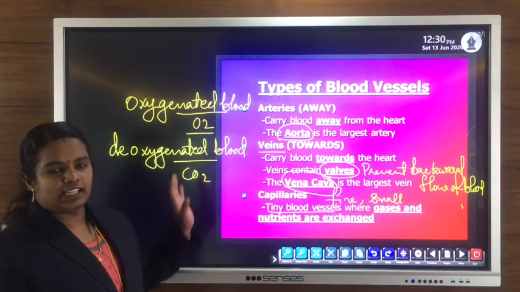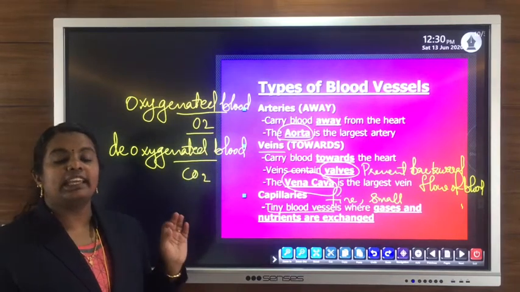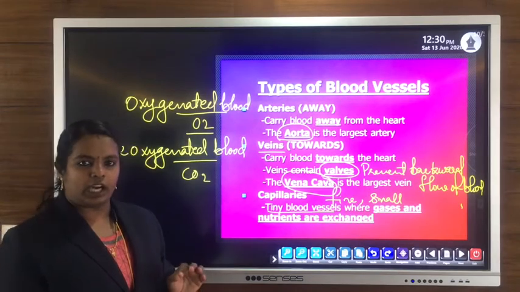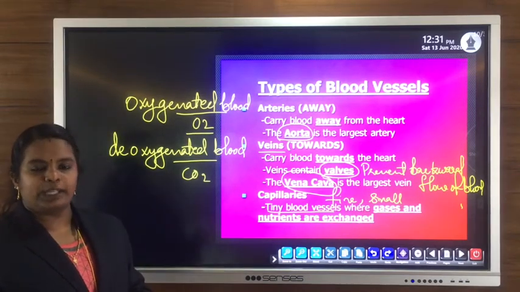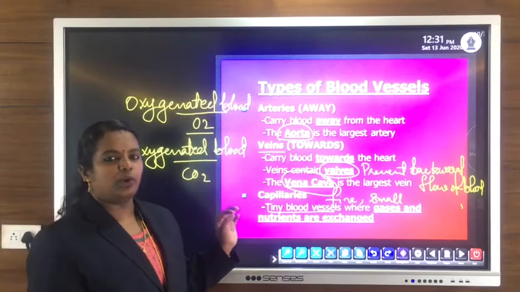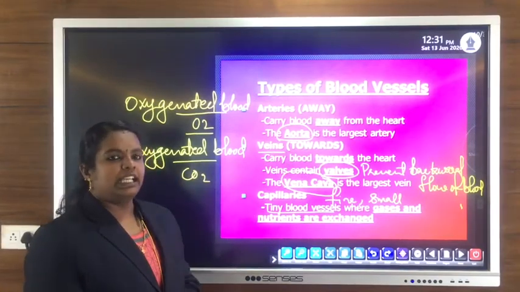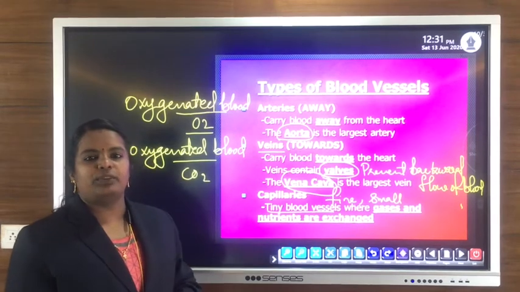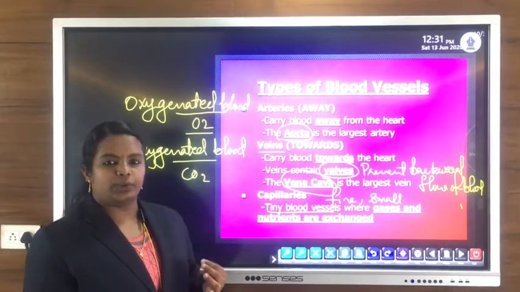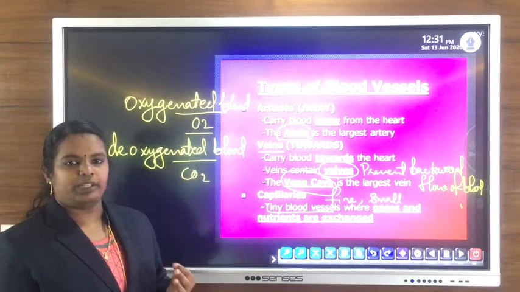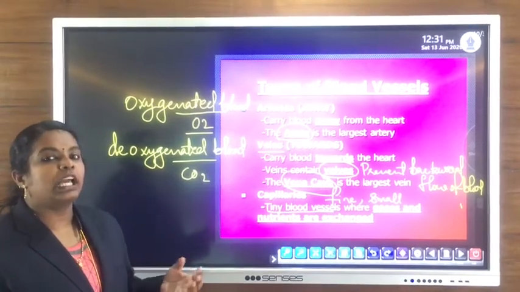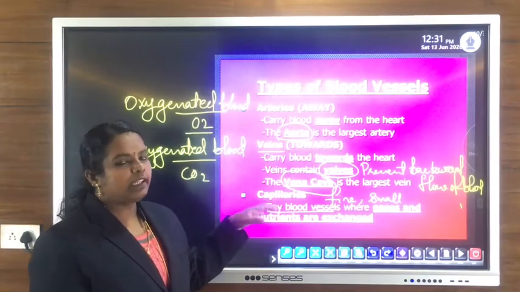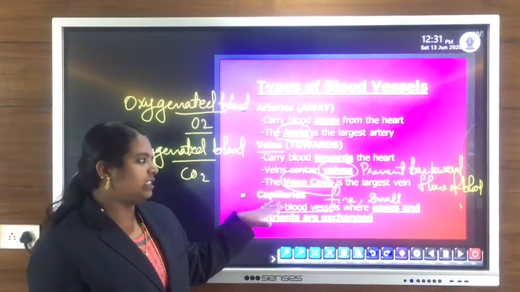First one is artery. Its main function is to carry oxygenated, or oxygen rich, blood from the heart to different parts of the body, and aorta forms the largest artery. Then the second blood vessel is vein, which carries deoxygenated, or carbon dioxide rich, blood from different parts of the body and pours that blood into the heart for oxygenation. And vena cava forms the largest vein.